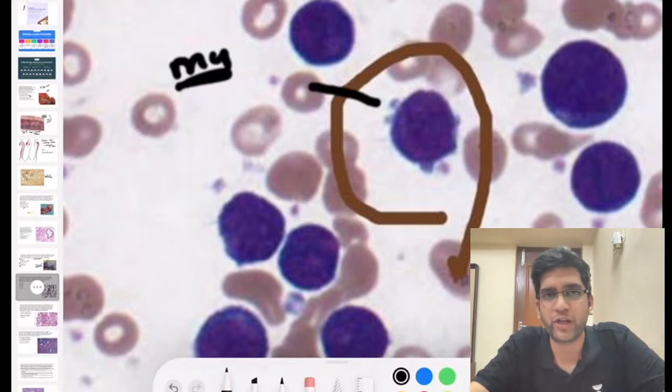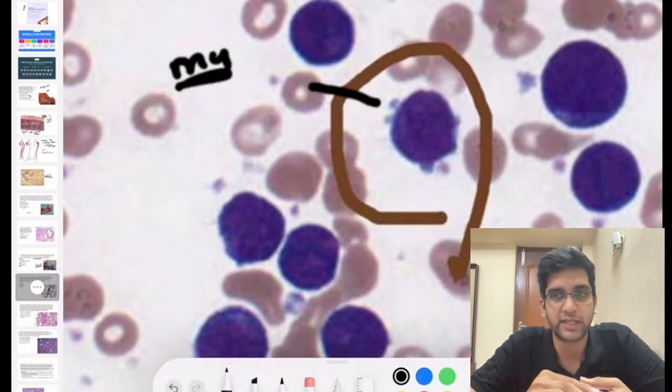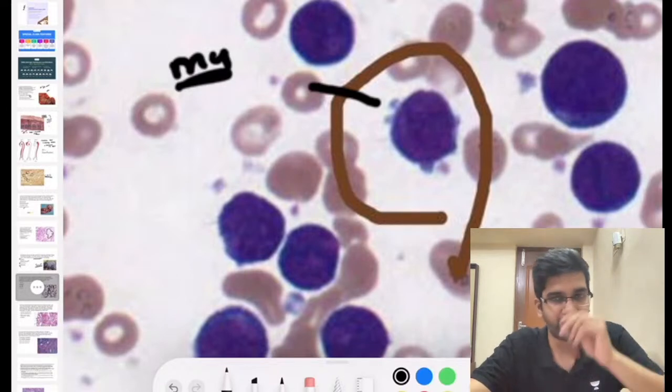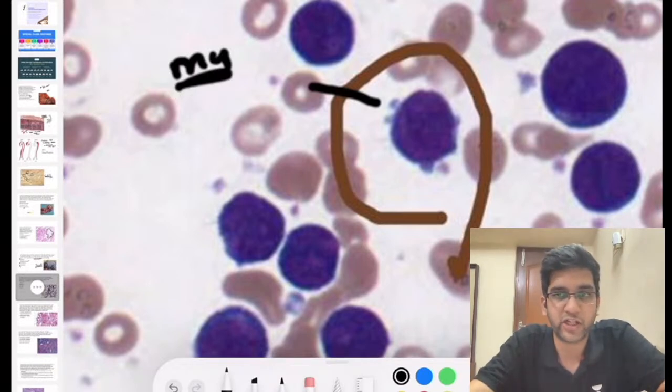In AML M1, M2, M3, I have one finding in your cytoplasm. What will be that? If it's a myeloid lineage blast, you'll have one finding in the cytoplasm. What is that? Can I say you'll have granules and or Auer rods if it's a pure granulocytic lineage blast? I should have, right? So do you see granules or Auer rods in this image? In this particular image, do you see them? You don't see them, right?